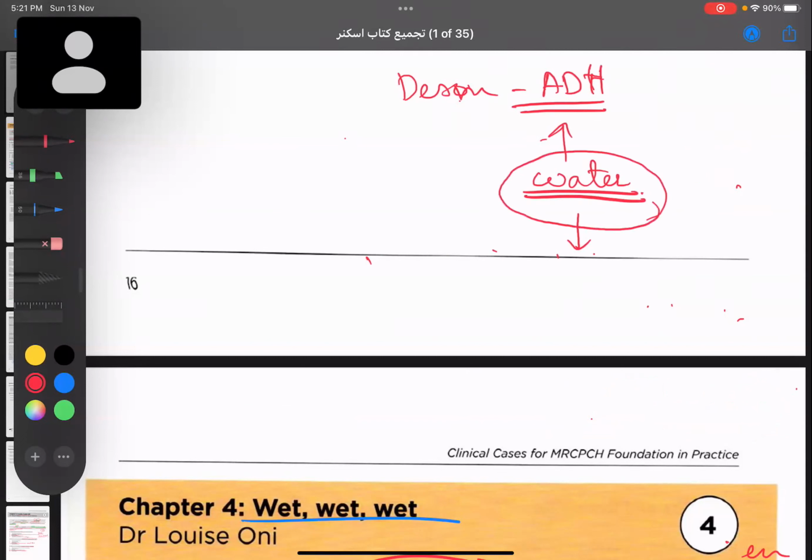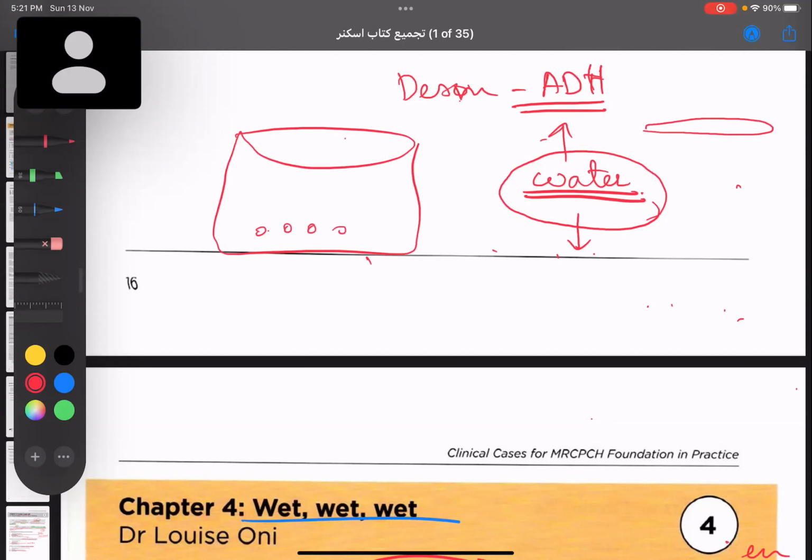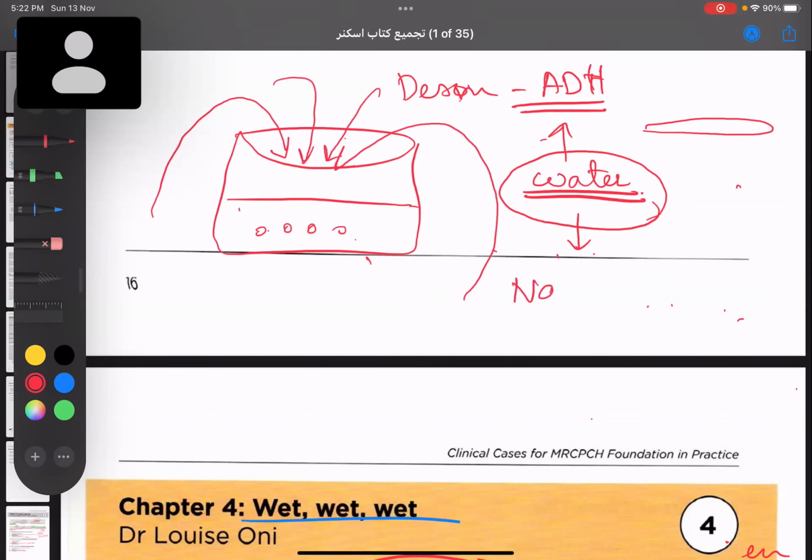It holds a huge amount of water in the body. So what will happen? Suppose this is your body, and this is your salt. As compared to the normal water in the body, a huge amount of extra water is getting inside or is retained in your body. What will happen to the salt concentration? There will be a dilutional effect, and that will lead to dilutional hyponatremia. Did you guys understand this?